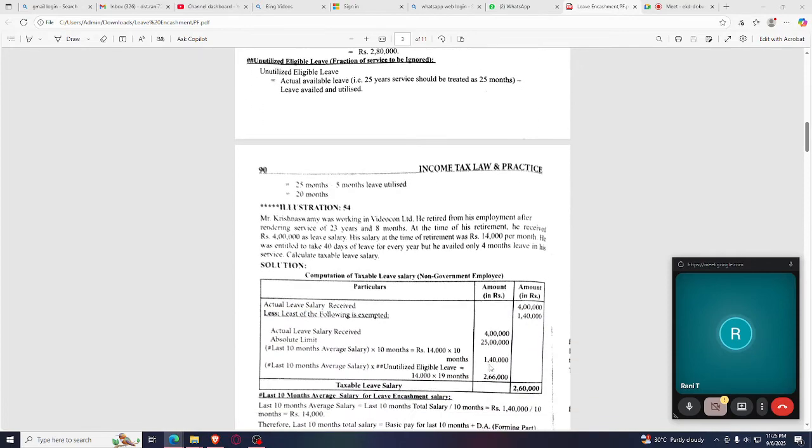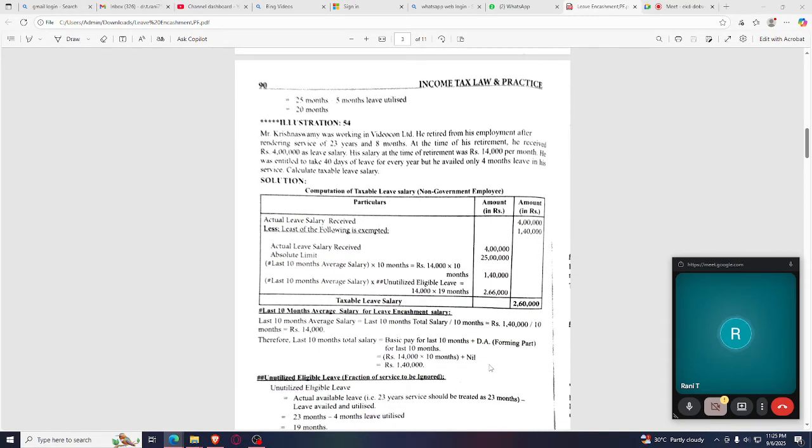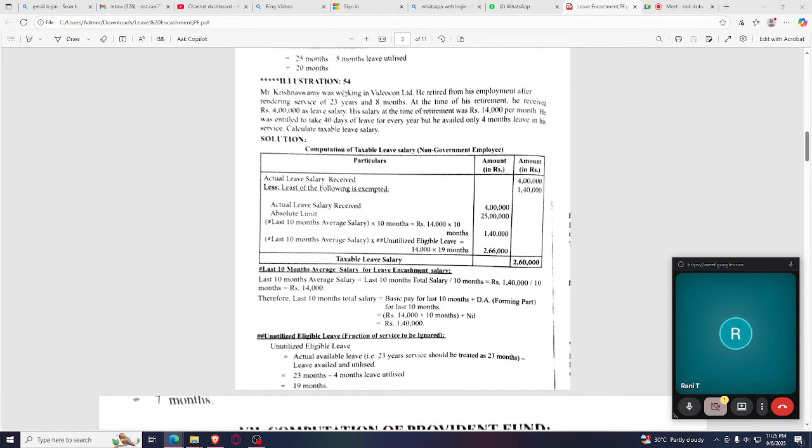So now we have learnt how to calculate this. The 25 months is his eligibility. As he has worked for 25 years, 25 months is the eligible leave which he can take, but he has availed only 5 months leave. So 25 minus 5, so 20 months we calculate here. This is also the same pattern, and you can go through it.